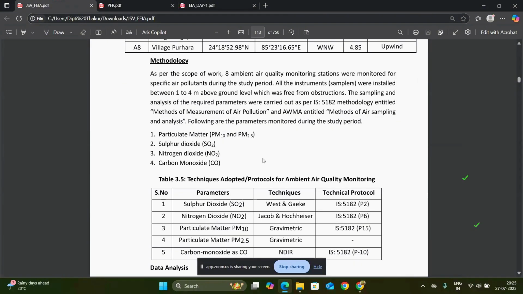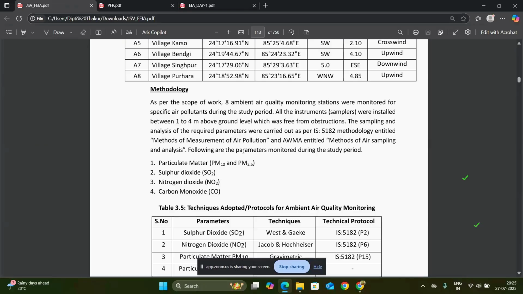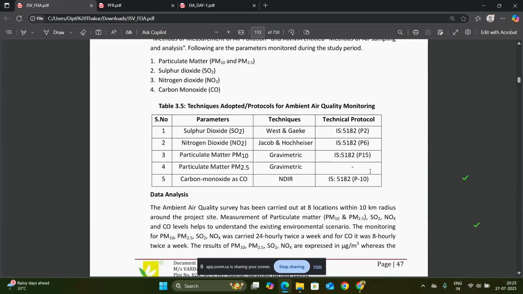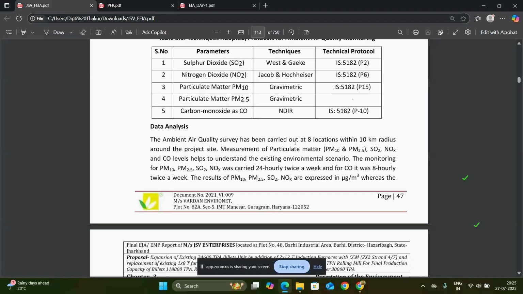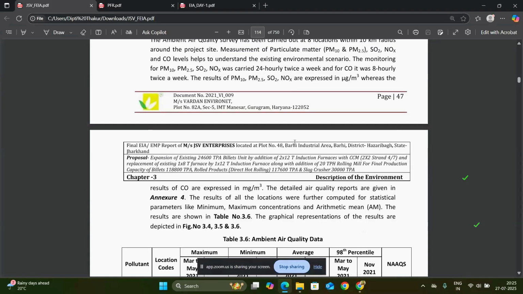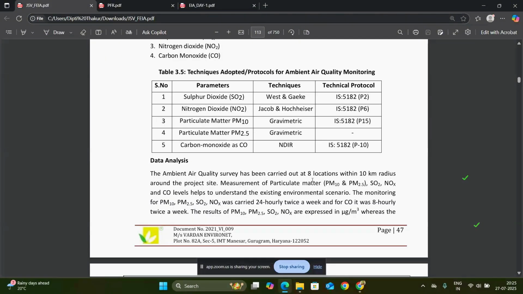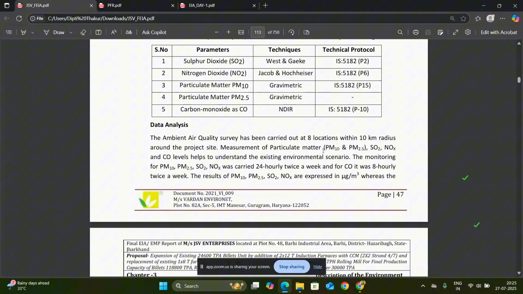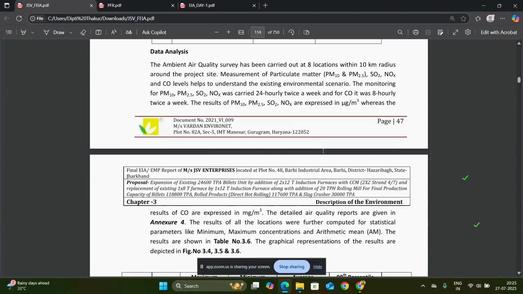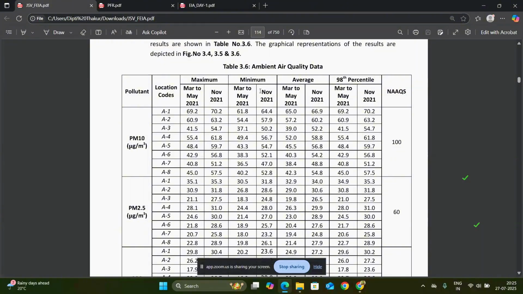And the methodology, as I mentioned earlier, the methodology we use is written there, also the technical protocol and the techniques. These are compulsory points we have to mention in an EIA report, in every EIA report in fact. So the data analysis is also given there. And after the analysis or sampling of the data, after data analysis in the lab, we will have an ambient air quality report.